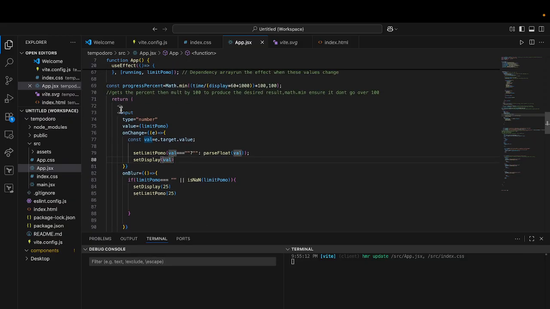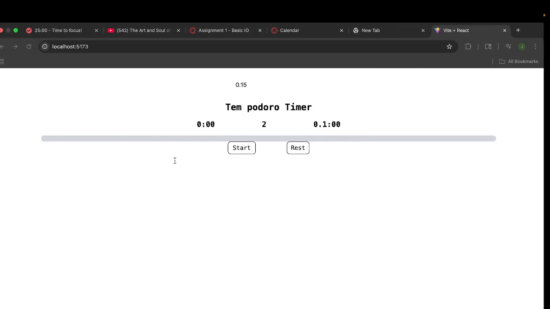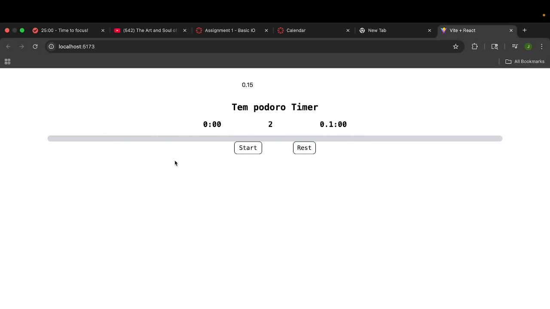So I think this is a problem of me not really knowing how this input works. So type number, value is equal to limit POMO. So I'm assuming that's what's changing it, right? And on change, so when you change it, const val equals e target value. Then we set it to this val, if it's not blank, parse float val. Then we do set display, we display our val. So why is it not working?